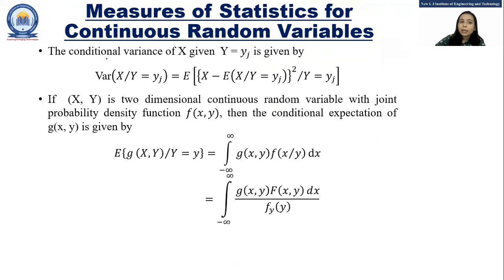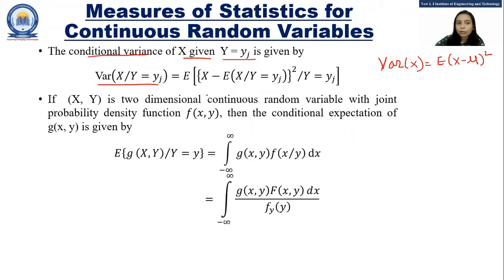Now the conditional variance of X given Y equals yj is given by variance of X given Y equals yj. Then we know that the variance of X is E of (X minus mu) whole square.